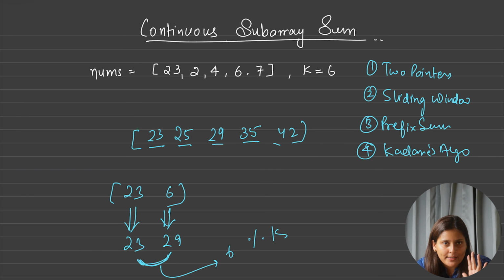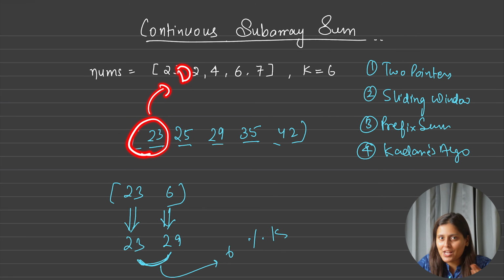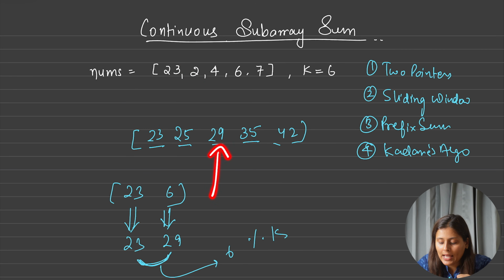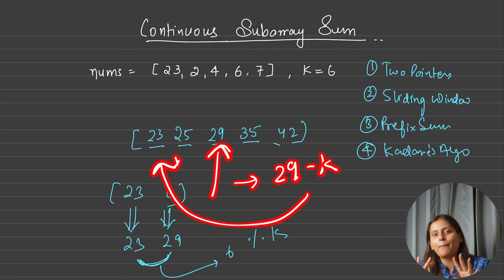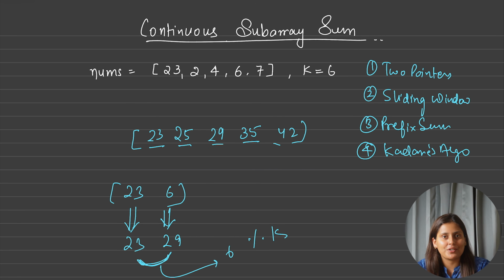So what do you think? What data structure can help us store the summation and its index? Yes, a hash map. The prefix sum will be the key and the indexes will be the values, and we can retrieve those in O of 1, because when we are at 29 and I want to search for 29 minus k, that is 23, the hash map will help us retrieve the 23 position with its index in O of 1 time complexity. So using a hash map with prefix sum is the optimized approach here.